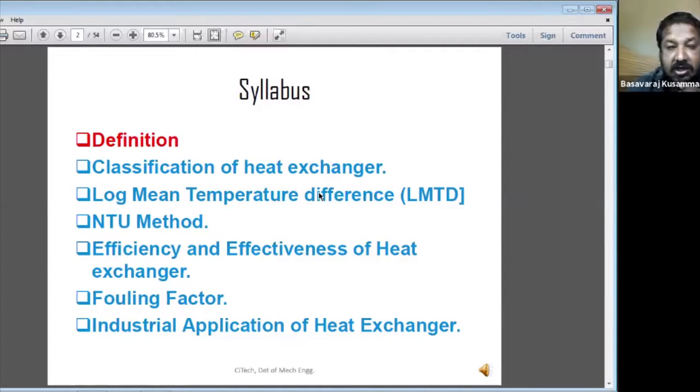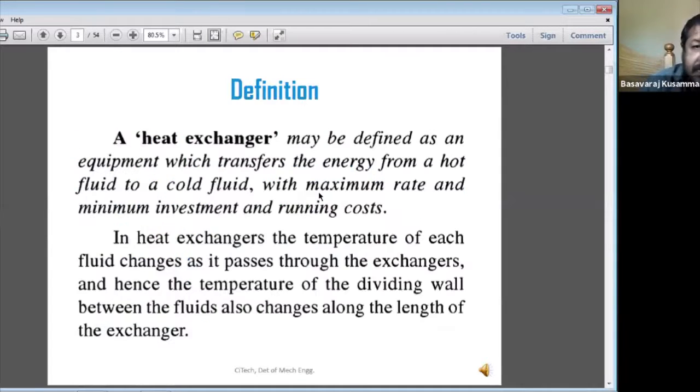Okay, so next, in today's class, we are going to discuss the definitions and classifications of the heat exchanger. What is the definition? As I discussed in the previous slide, a heat exchanger may be defined as an equipment which transfers energy from one fluid, called the hot fluid, to a cold fluid, with a maximum rate and minimum investment and running cost.